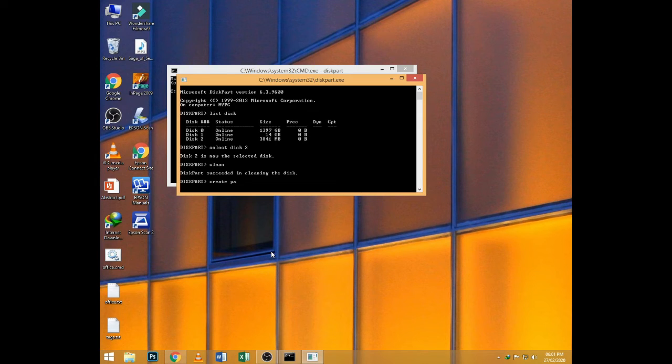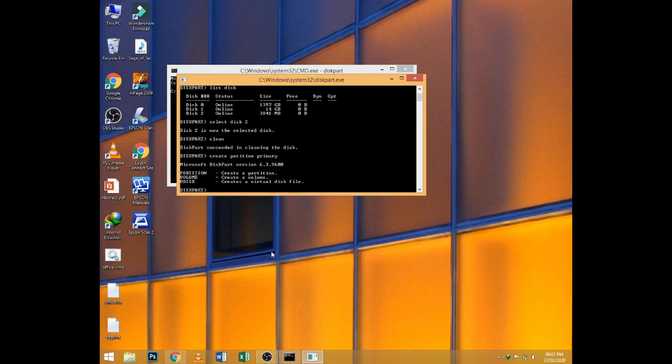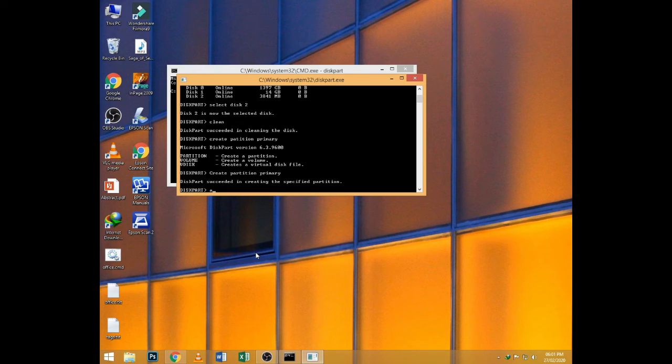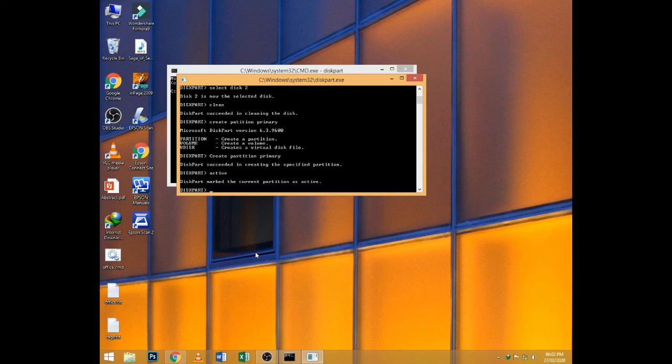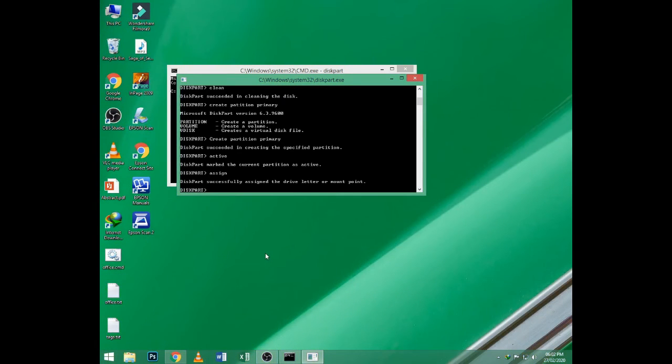After that, type create partition primary and hit enter button. After that, type active, hit enter button. After that, type assign and hit enter button. After that, type format fs=FAT32 quick and hit enter button. Wait for it to complete.